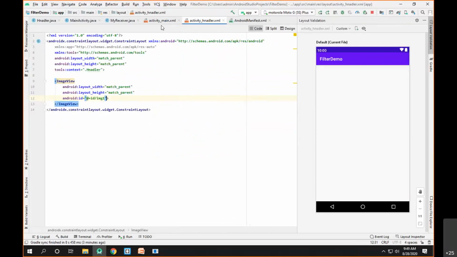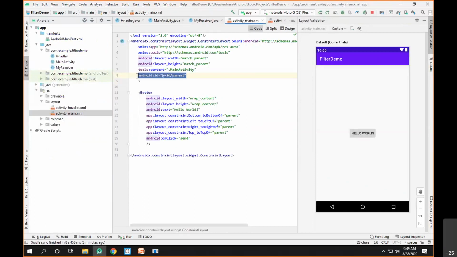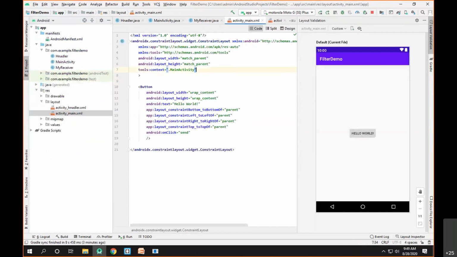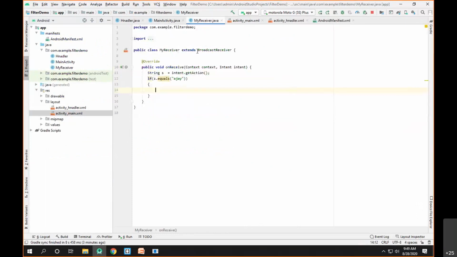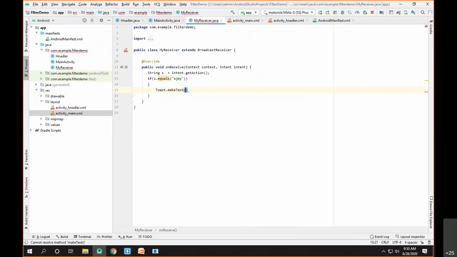Or before that, let's try to make it easy. Rather than changing a color, I can simply display a toast here. Rather than making things complex, I can simply create a toast with the help of Toast.makeText. The context will be the given context.